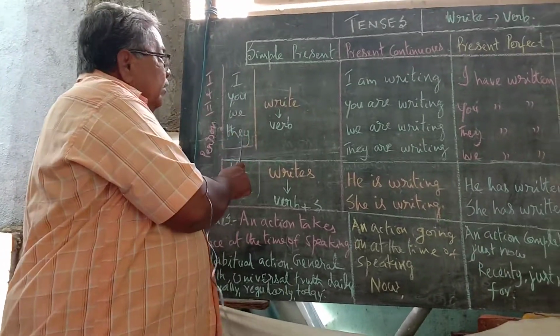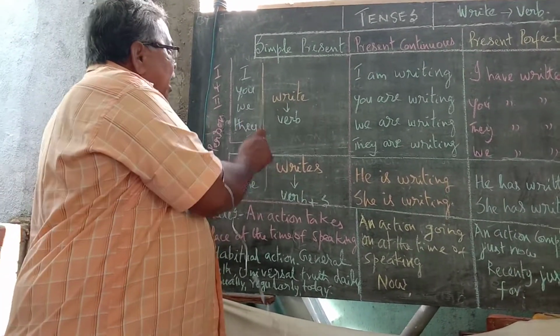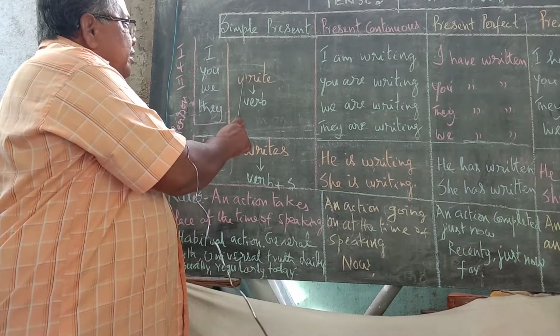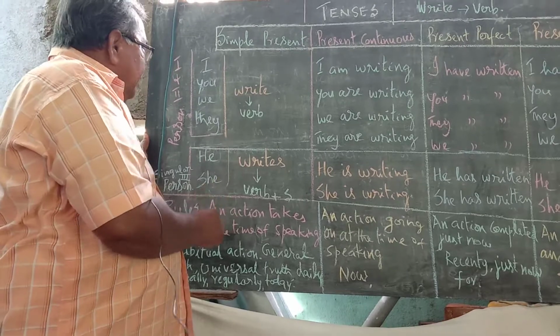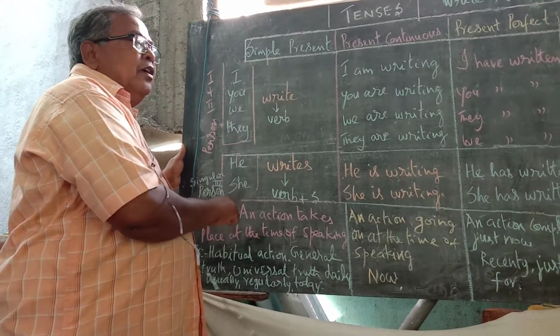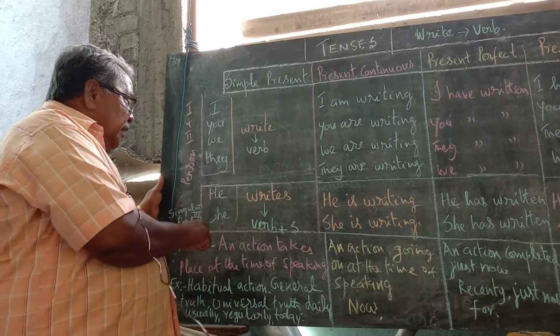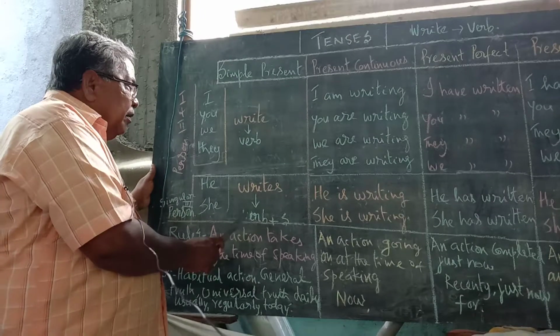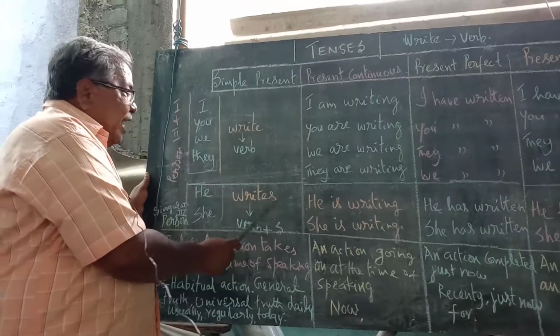For all of these we simply write the verb: I write, you write, we write, they write. But for the singular third person, that is he and she, we put s, that is, writes.